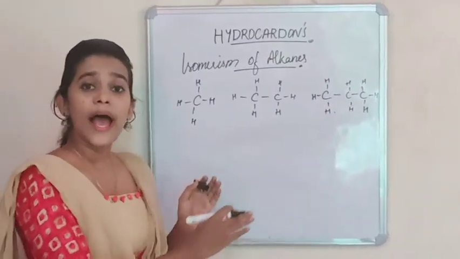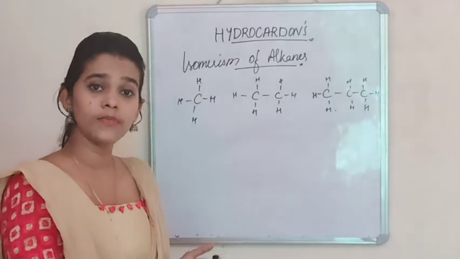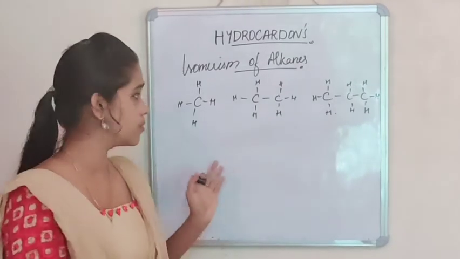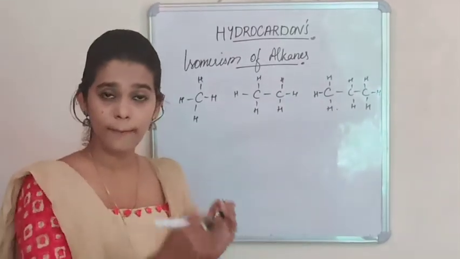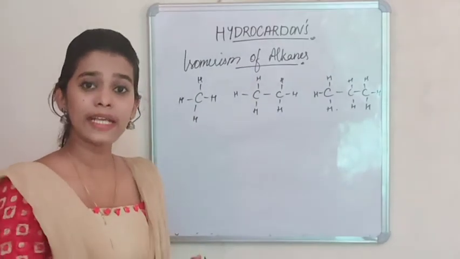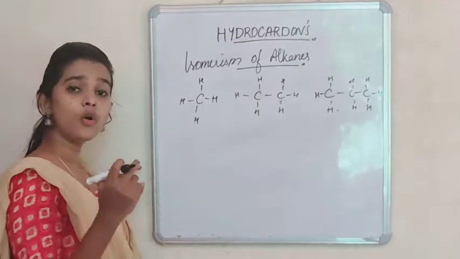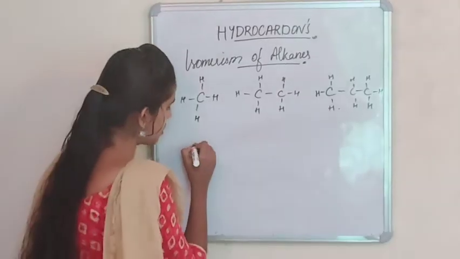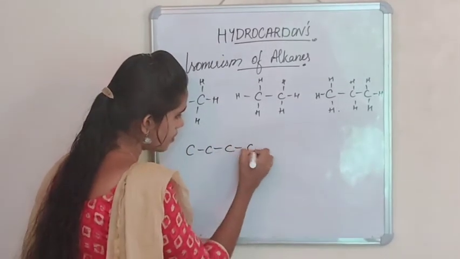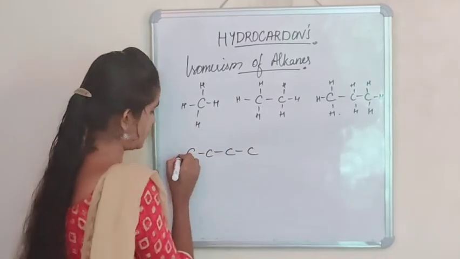As we go higher, from the fourth member of the alkane family, it exhibits isomerism. Let's consider the case where there are 4 carbon atoms. So that is butane, that is C4H10.